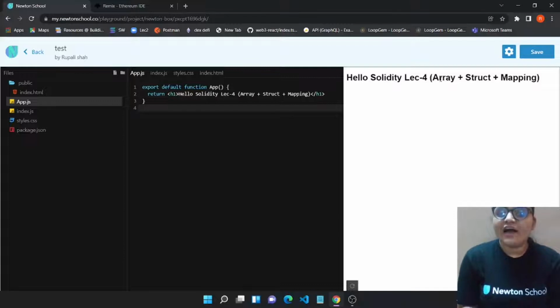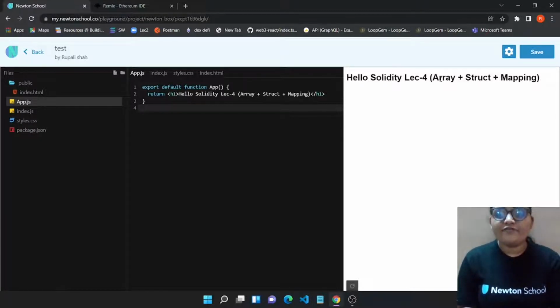We can also have arrays of complex data types such as struct, because struct itself is a data type, and it is known as a complex data type because a particular person, like I am a person, I hold my name, I hold an ID. Suppose I am in a college, then I will be holding the subject which I have chosen. So there were three data types I need to use. One was ID, which would be of uint type. One will be the name, which will be of string type. One will be the subject, which will be of again string type.